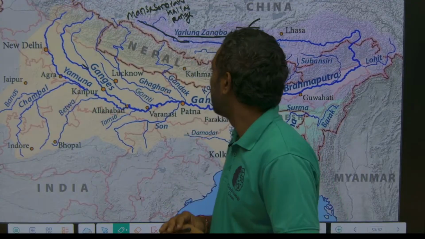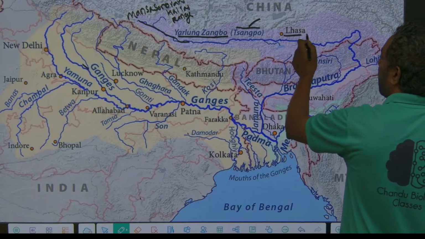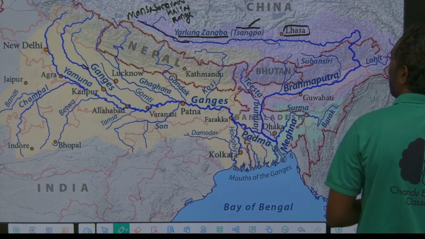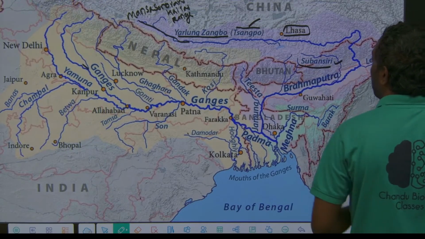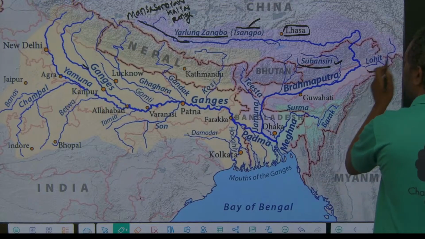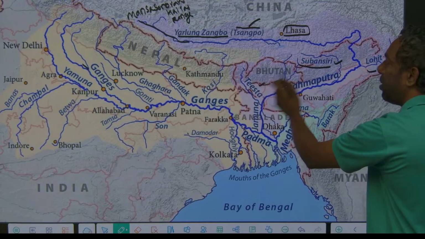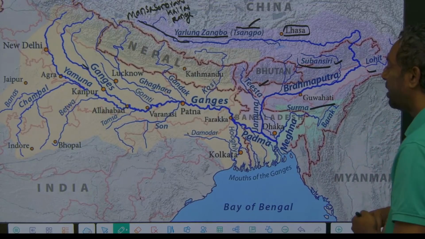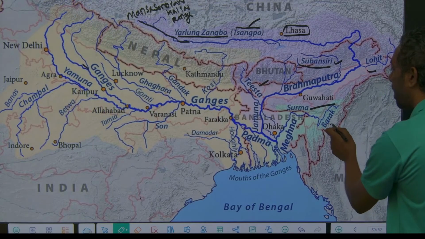After that, it finally reaches Arunachal Pradesh. Other rivers, Subansiri and Lohit, are tributaries of the Brahmaputra. Teesta is also a tributary of the Brahmaputra, and so is Sumera.